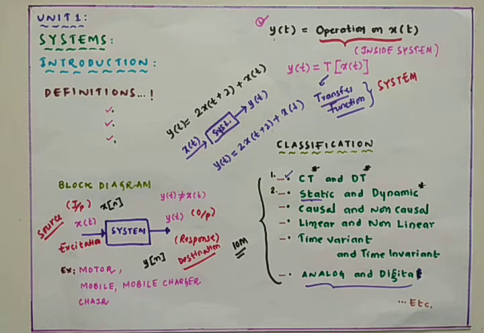In the second unit we are going to study the Fourier transform applied on the signals, and in the third unit we are going to study the Fourier series applied on the various signals. For all the remaining 4 units, the basis is completely the first unit only.